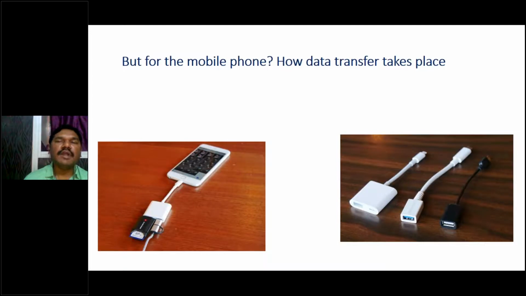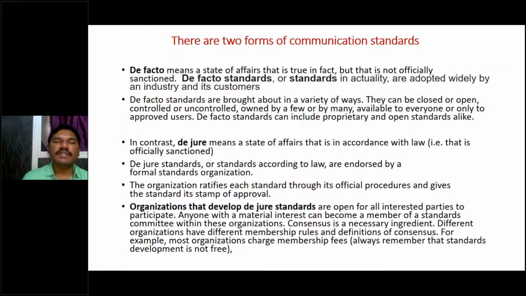Whenever you are designing these communication interfacing units, we have to follow some standards. We should not design as it is and as we like. Those standards are called de facto standard and de jure standard. De facto means a state of affairs that is true in fact, but not officially sanctioned. Suppose you invent something; sometimes permission has to be taken from the government or standard organizations. With a de facto based product, you need not take the permissions, but it should follow some rules and regulations.